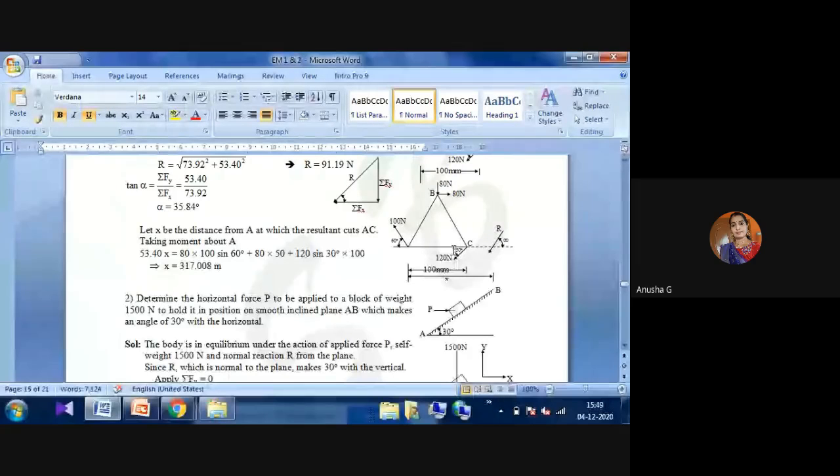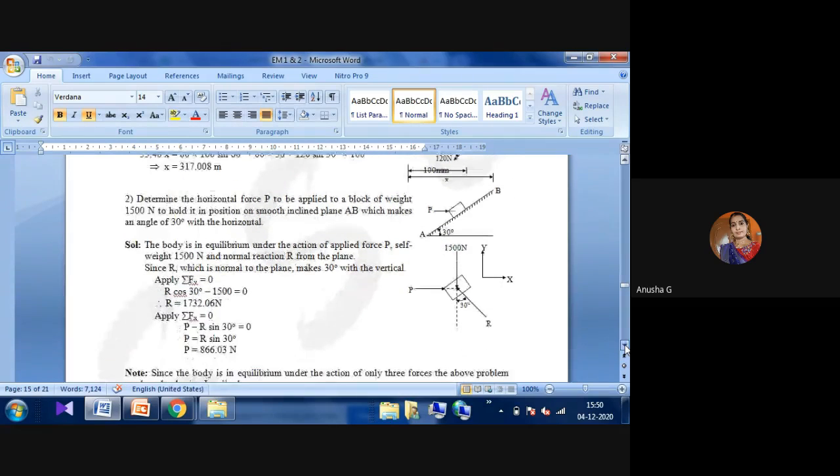To find the x value, whatever the values are, 80 into 100 sin 60, 80 into 50, plus the total at point C is 120 into sin 30 into 100. This center point will be only 50. The other two points are multiplied with the load acting on them. Then you will get the x value, the total distance. That is one of the methods to find the resultant forces.